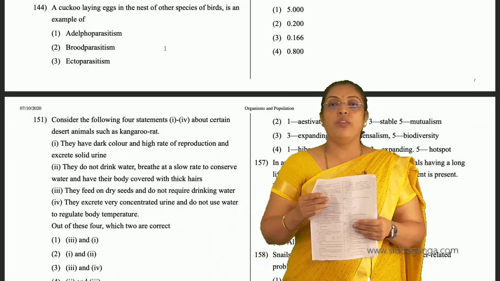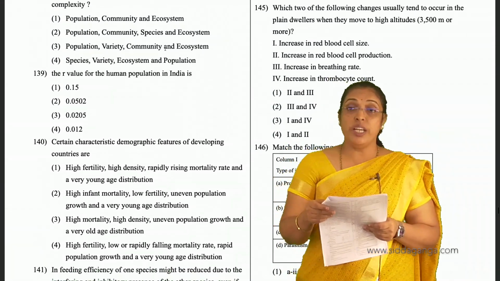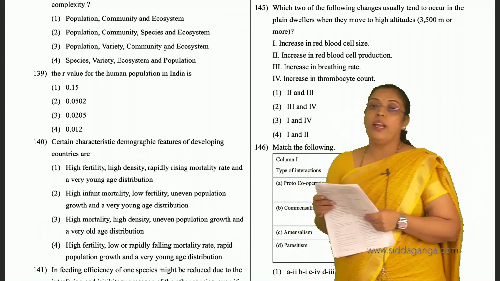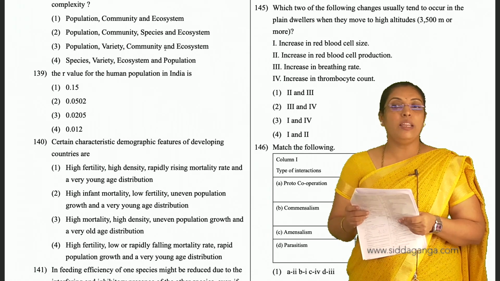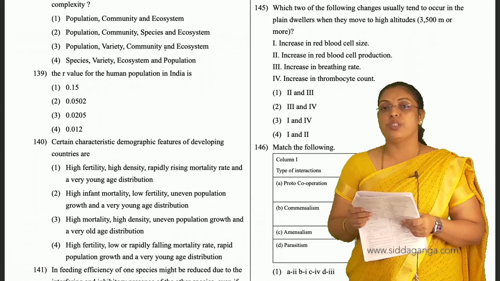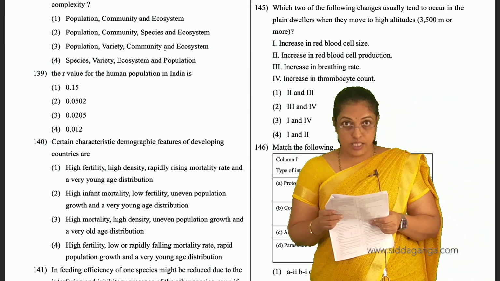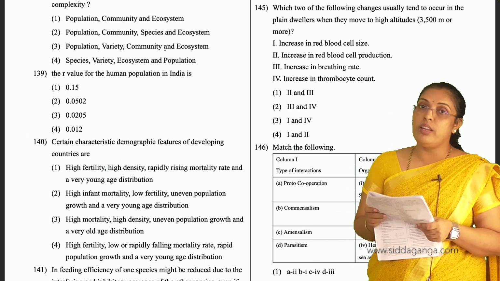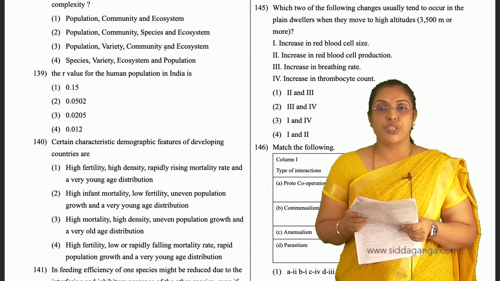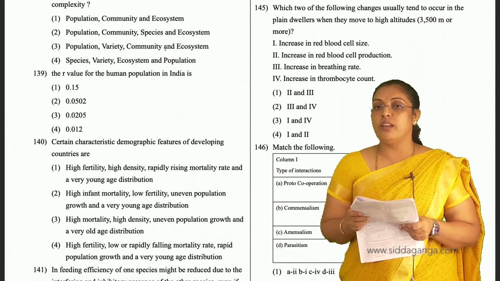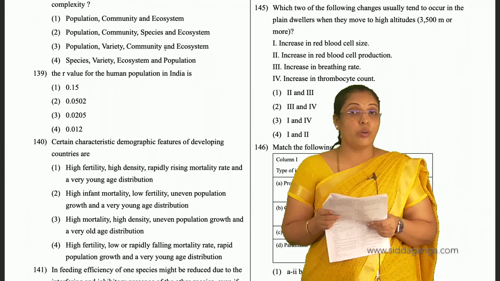So in 145, which two of the following changes usually tend to occur in the plains dwellers when they move to high altitudes? So increase in red blood cell size. The size will not increase, the number will increase. So one is not correct. Increase in red blood cell production, that is correct. Increase in breathing rate, that is also correct. Increase in thrombocyte count, we don't require thrombocytes.